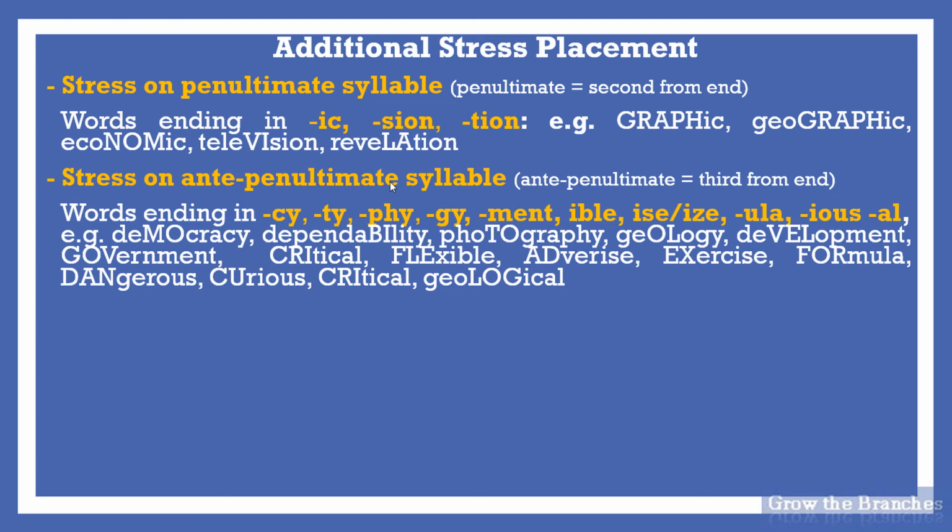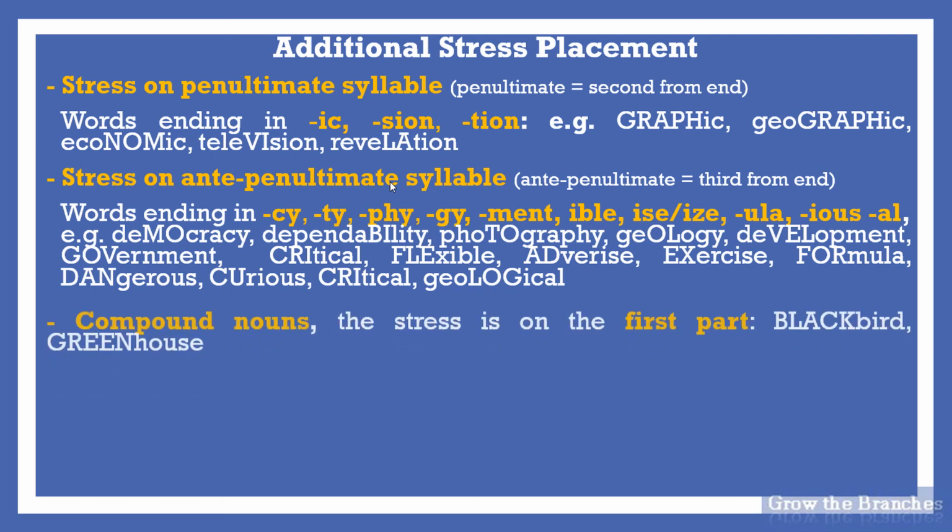Democracy. So here the final, the ultimate syllable is cy, and the penultimate syllable is ra. Since it ends with the suffix -cy, we stress the antepenultimate syllable. Democracy, dependability, photography, geology, development, government, critical, flexible, advertise, exercise, formula, dangerous, curious, critical, geological, and so on.